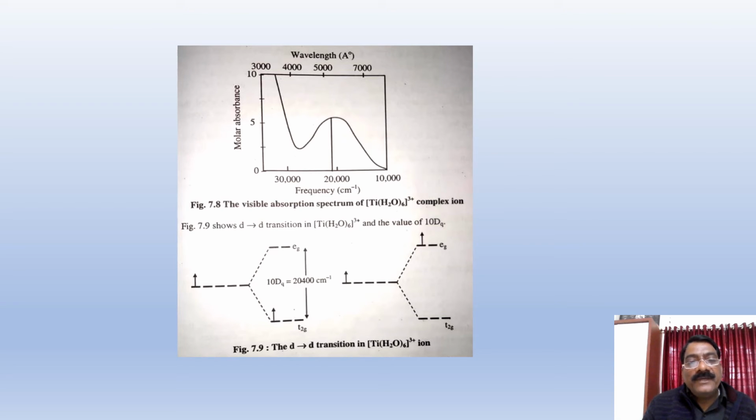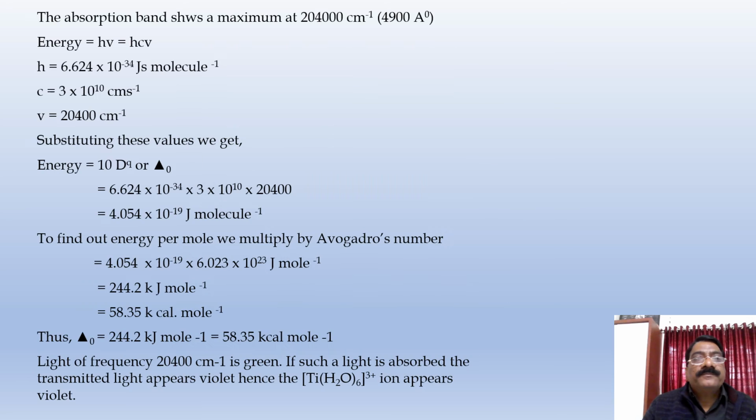When there is a single electron in the t2g orbital, and it gets excited, it shows the single electron in the eg orbitals. At that time the t2g orbital is vacant. So the figure shows the d-d transition in the [Ti(H2O)6]3+ ion, and the difference between t2g and eg is the 10 Dq, and we have the absorption spectra of that particular compound.